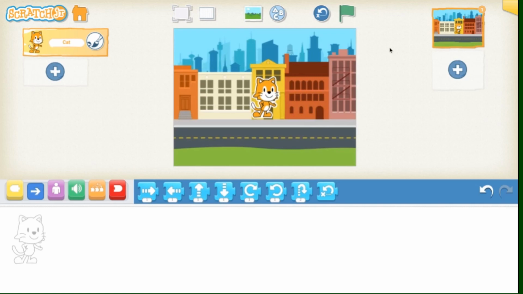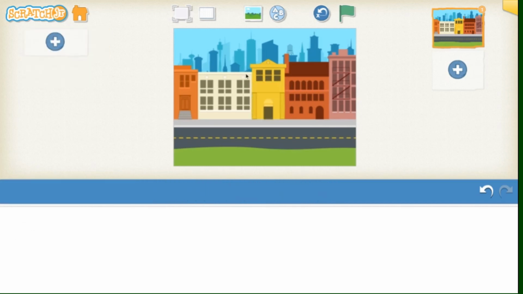Next, I will need to choose the correct character. This default character, cat, is not needed, so I will click and hold and then remove the cat by clicking the X button. Now it is time to add the character for this project. I can do that by selecting this blank plus button.